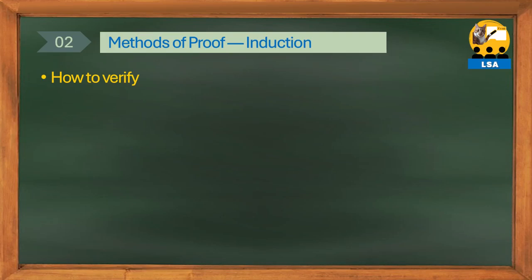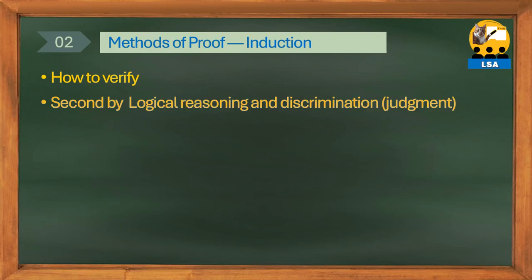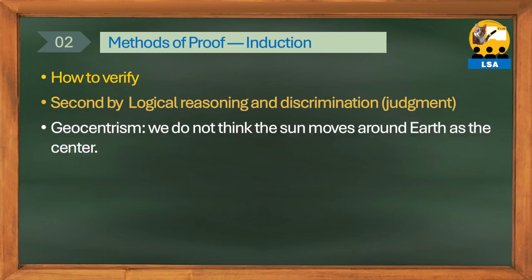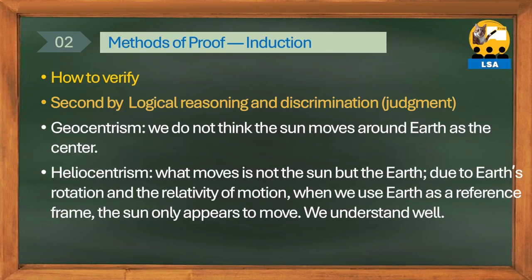Let's look at the second verification method: logical thinking and discernment. Today, even if we say, in the northern hemisphere the sun rises from the eastern direction, soars high towards the south, and sets in the western direction, we do not think the sun moves with the earth at the center. We well understand that what moves is not the sun but the earth.